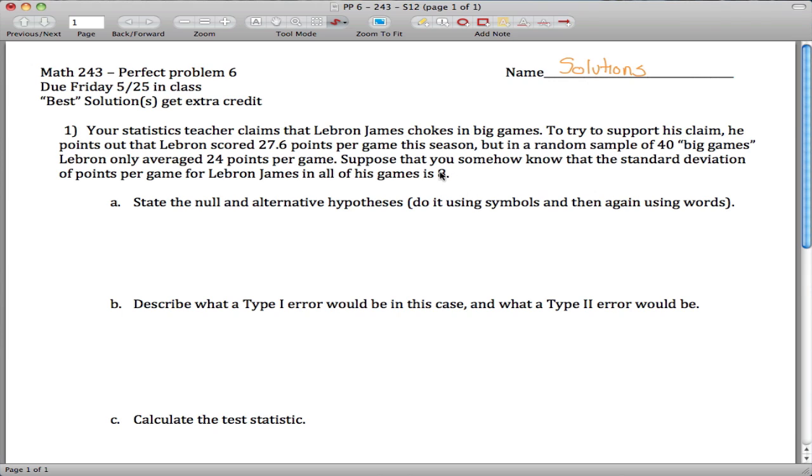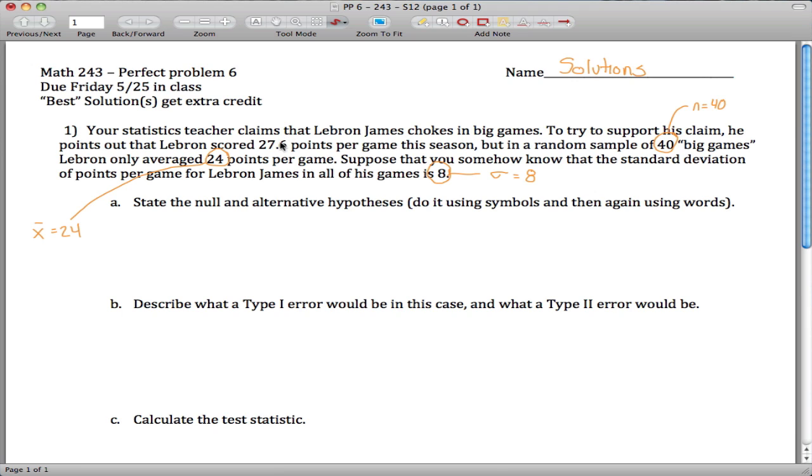So I think what I would do maybe is go through and pull out the information they give us. The standard deviation in all games means we're talking about sigma, the population parameter, here is 8. Let's see, there are 40 games in our sample. This tells us that n is 40. In these 40 games, he scored 24 points per game. So this is a sample average. This is x bar is 24.